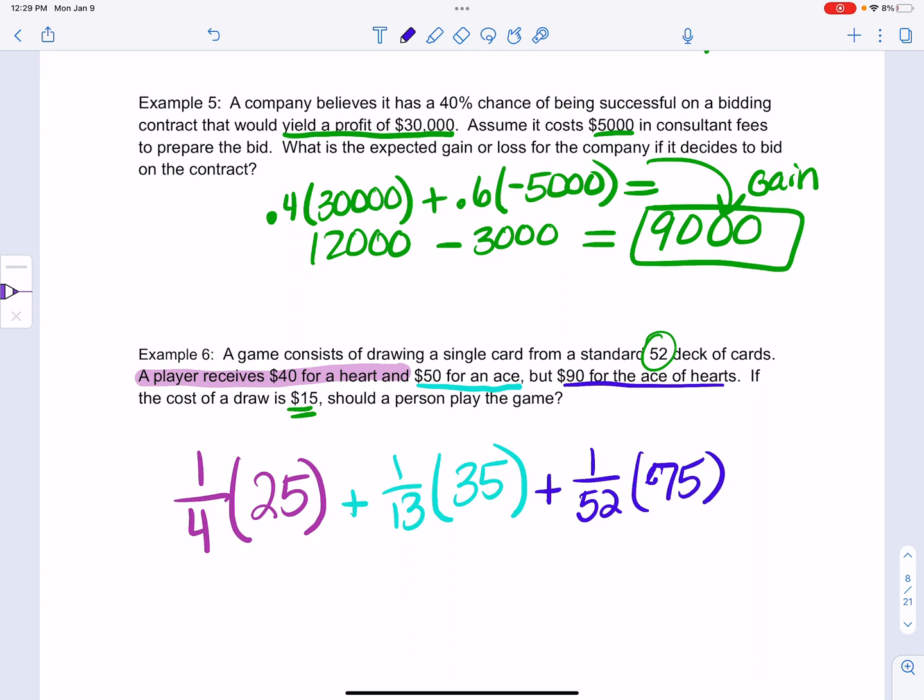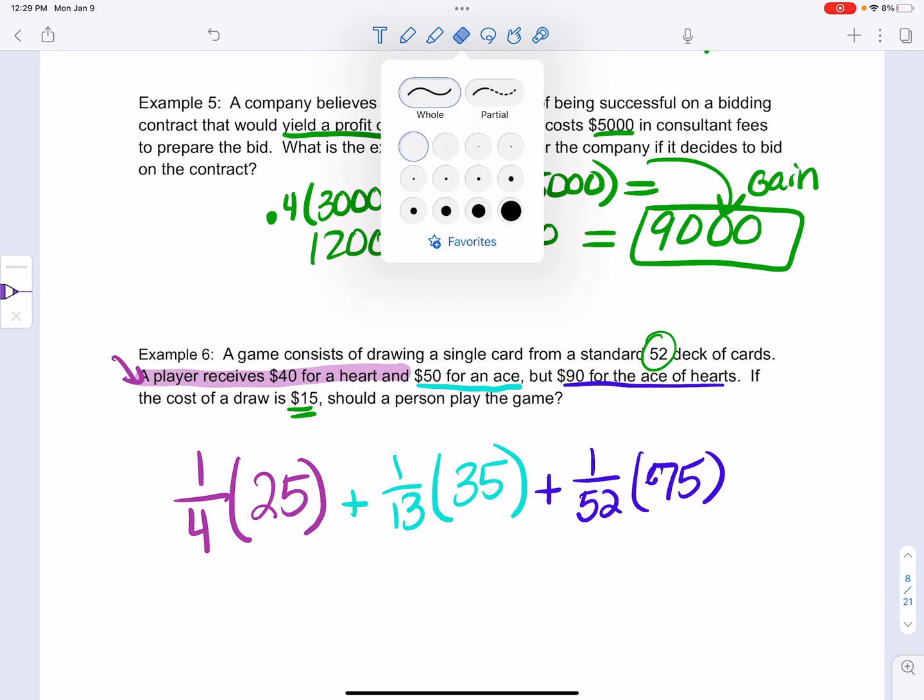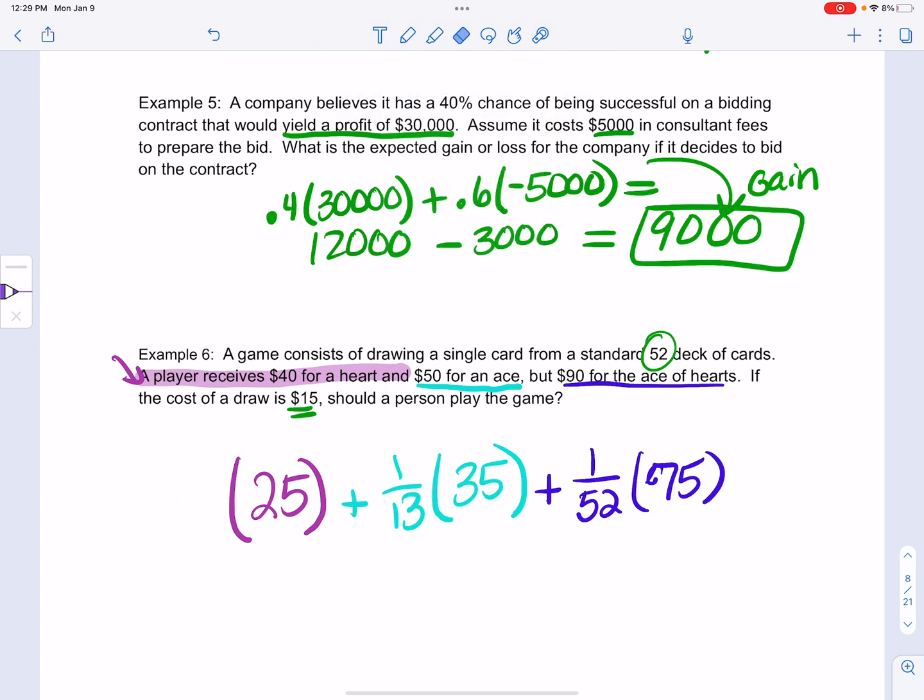So let's go back to this one. If I look at the purple one, they receive $40 for a heart, but they're not going to get anything for the ace of hearts. So isn't that going to be 12? Because the ace of hearts is in this one, so isn't this going to be 12 out of 52 cards that are going to win them that, right?